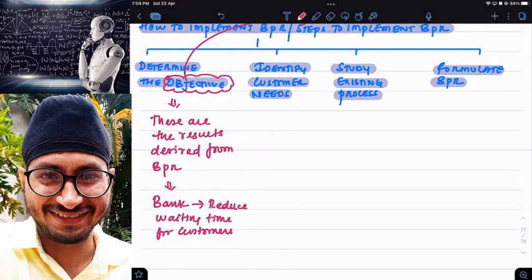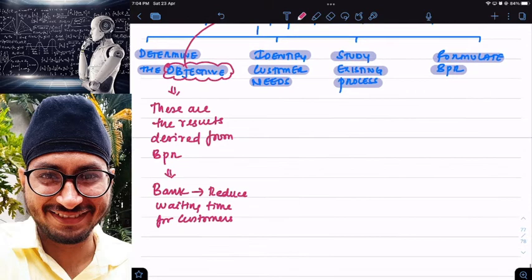Then we have identify customer needs. This means the maximum time customers want to spend on any service. For example, when a customer goes to a bank for a cash deposit, what is the maximum time the customer is ready to wait?